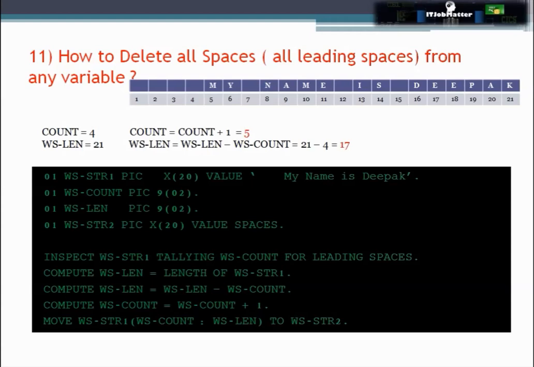Now with the help of reference modification, we will be moving WS-STR1 value to WS-STR2. So from WS-STR1 we will be starting from WS-COUNT and we will be taking value up to WS-LENGTH characters. So here the value of WS-COUNT is 5, which is from here, and WS-LENGTH value is 17. So starting from 5, 17 characters come up to here. So at end of this line of code execution, we will be having value my name is Deepak in WS-STR2 with all leading spaces removed.